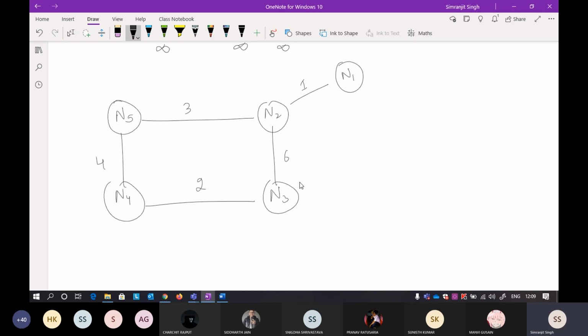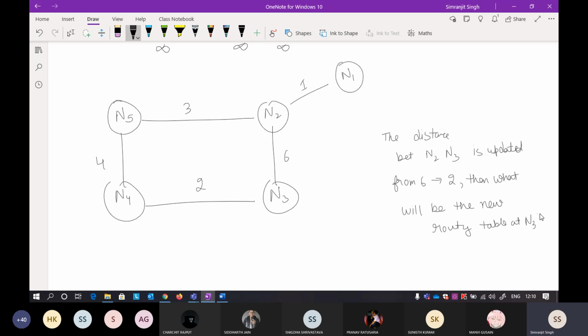They are saying that this particular distance, that is 6, between N2 and N3 is updated from 6 to 2, and then they ask what will be the new routing table at N3. This is the question.